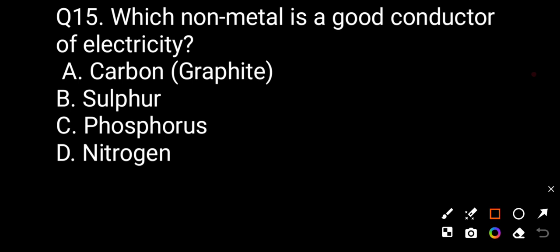Question number fifteen. Which non-metal is a good conductor of electricity? Option A carbon as graphite, option B sulfur, option C phosphorus, option D nitrogen. The non-metal carbon as graphite is a good conductor of electricity.